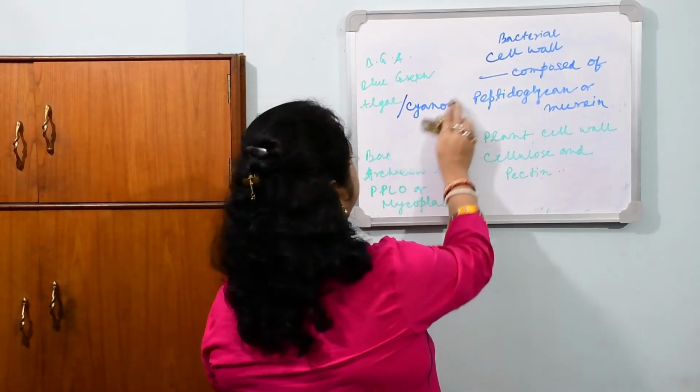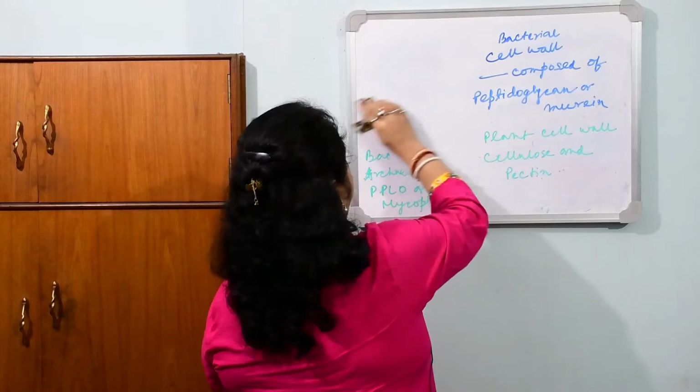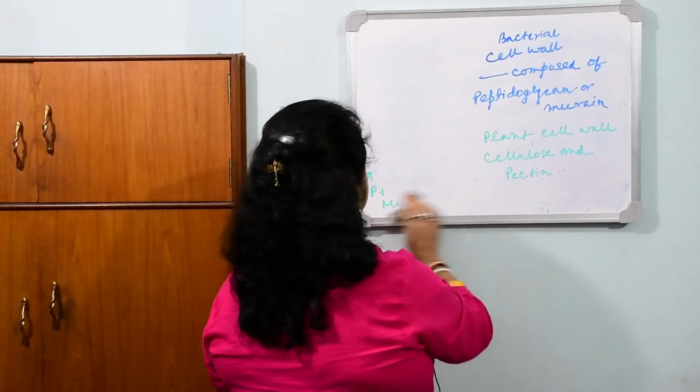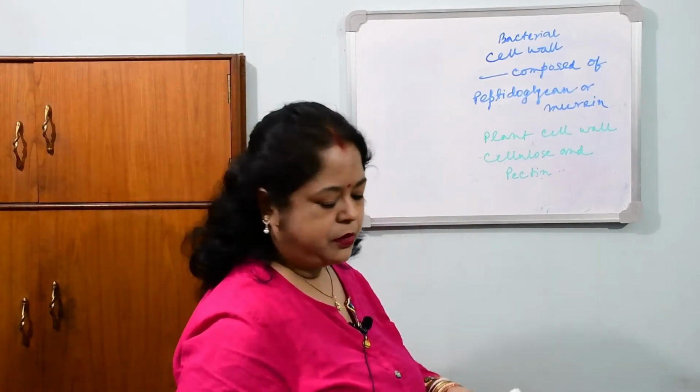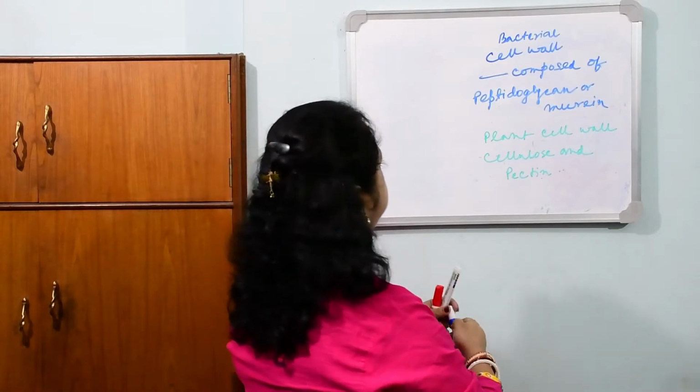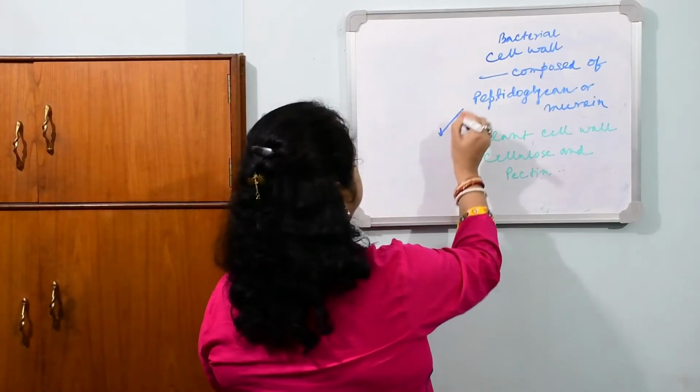These are not given in your book, so mind it minutely that peptidoglycan is made up of two components.